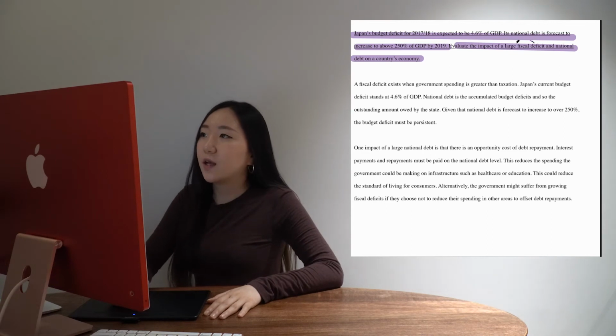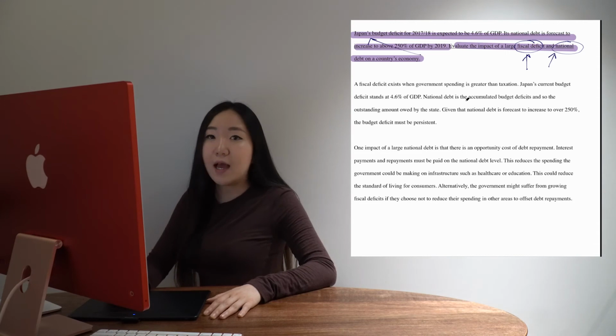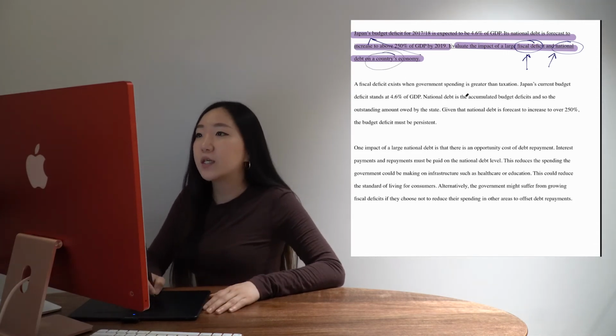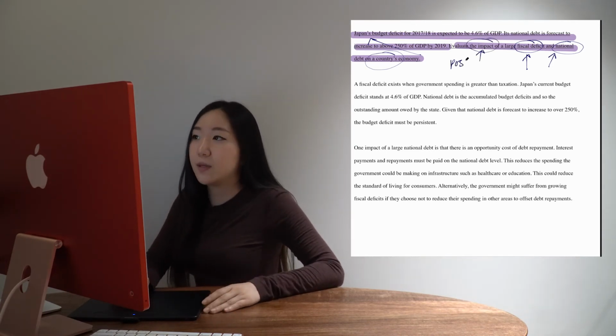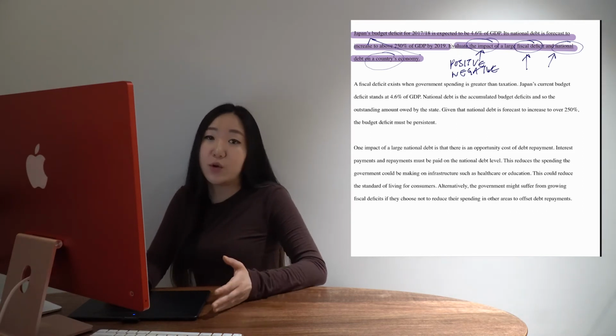So two things. One is that, as I said before, it's asking for both the fiscal deficit and national debt, which means, again, ignoring one of these will result in you being capped, so please be careful. Again, it is centered on Japan, but it does say a country's economy, so we don't necessarily have to focus purely on Japan. It is an evaluate the impact question, therefore it is likely we want to split in some way or another into positive and negative. In this case, with fiscal deficit and national debt, it's not necessarily good or bad, it's more like, is it a problem or is it not a problem, basically.